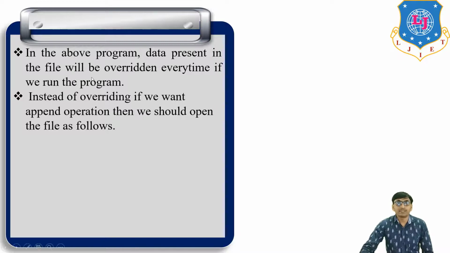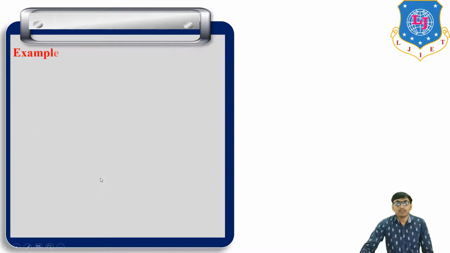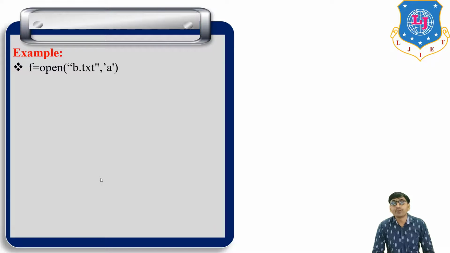Okay. Now instead of overwriting, if we want an append operation, then we should open the file as follows. f is equal to open a.txt, then a. This a means append operation. Okay. Now for example, f is equal to open b.txt a. Here this b.txt is the type of file, and a is the append operation.